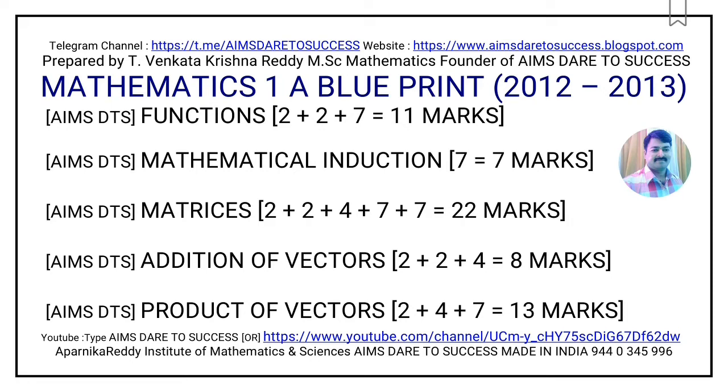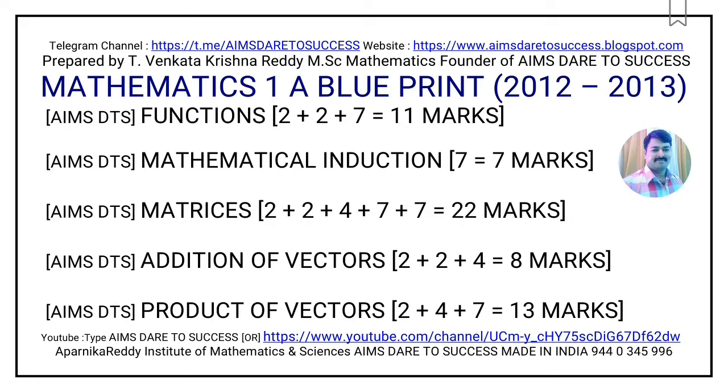Now I am moving to chapter 2, mathematical induction. Here you are having only one long answer question. Long answer question means 7 marks. Now I am moving to chapter 3, matrices. It is a very easy chapter and a high scoring chapter in Mathematics 1A. So here you are having two very short answer questions, one short answer question, and two long answer questions.